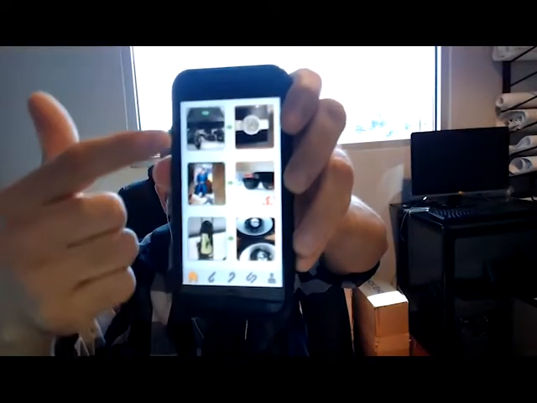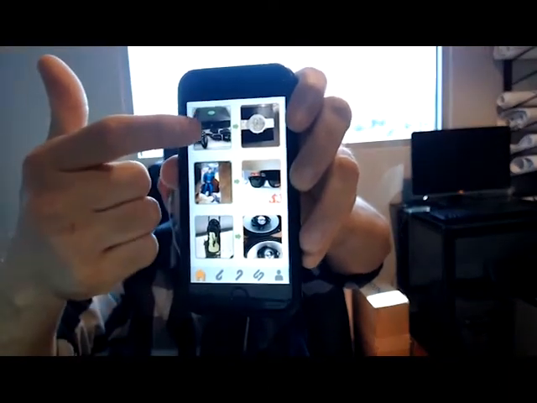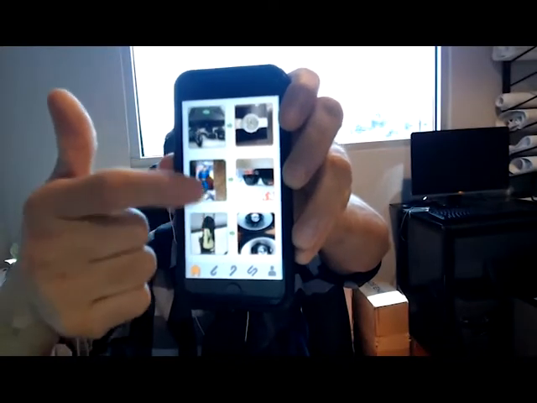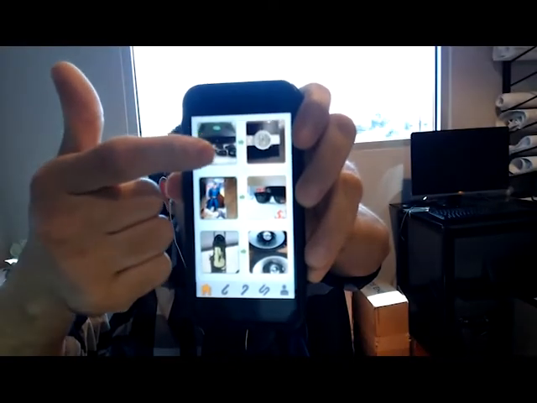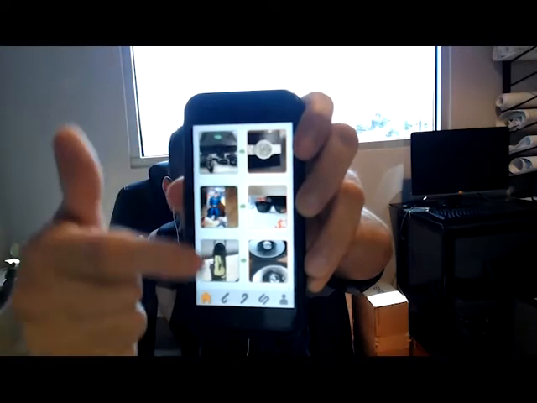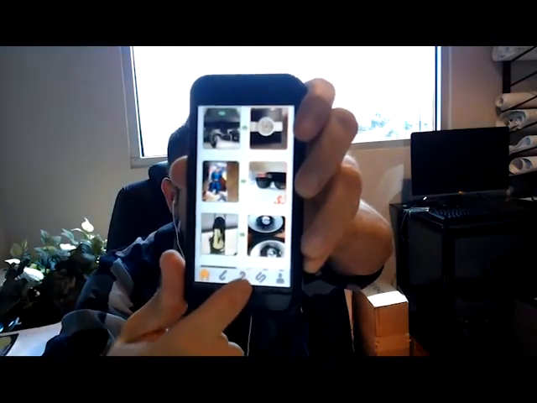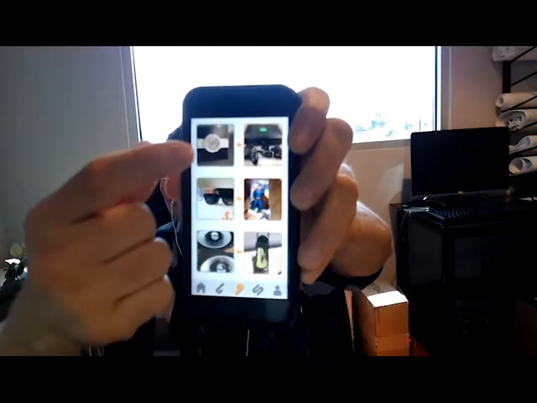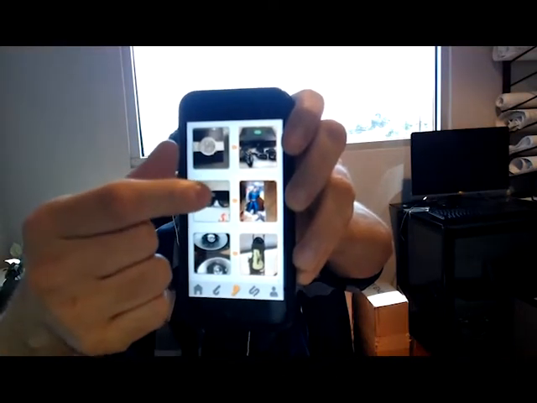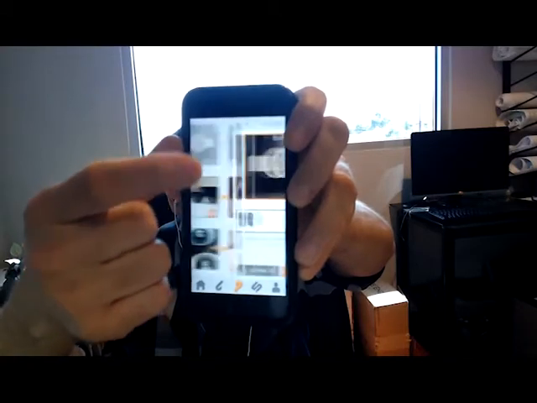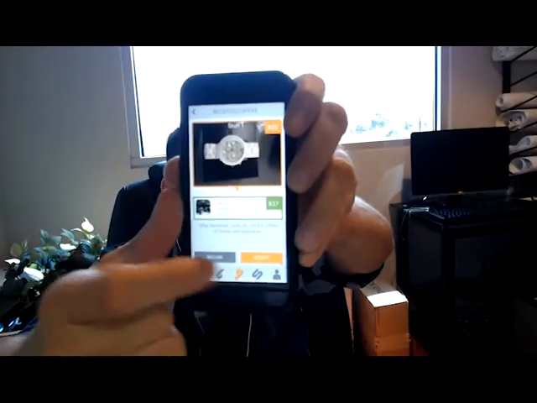So now these are all the trade offers I've sent. Again, these are placeholders, but this would show I offered this item for theirs. These are all my offers. I could also see offers I've received. So here I could see, cool, I received the trade offer. I could look at it. I could accept or decline.